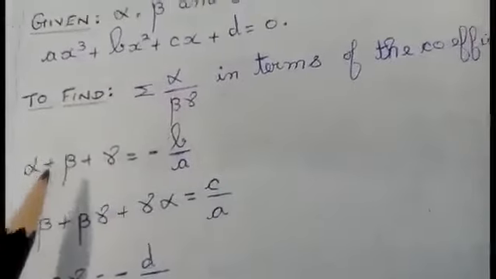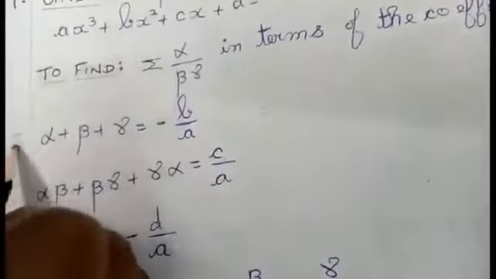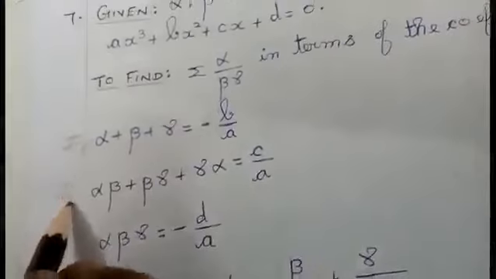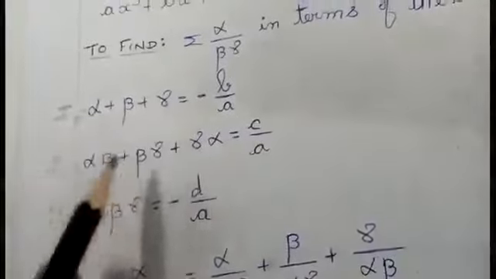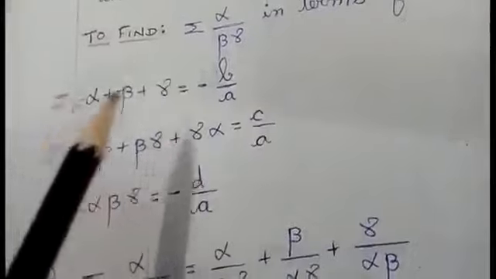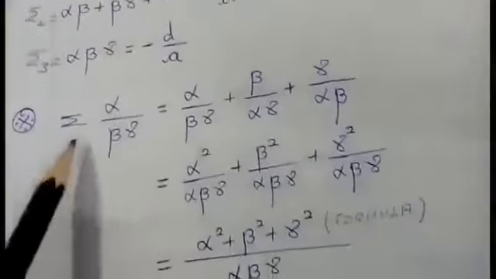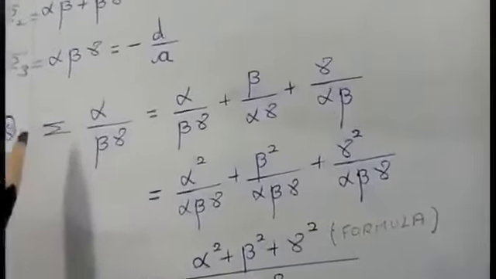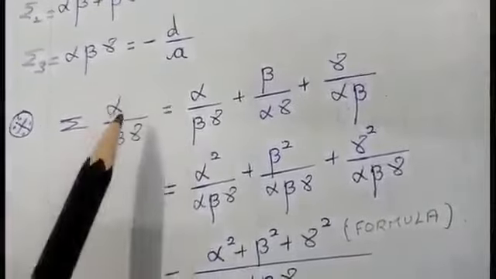So the same procedure, that is a cubic equation. I am going to find summation 1, summation 2 and summation 3. I am finding the values. That is the general procedure for writing a cubic equation using Vieta's formula. So coming to this one, this is the particular thing they are asking you, summation alpha divided by beta gamma. So how to write this one?